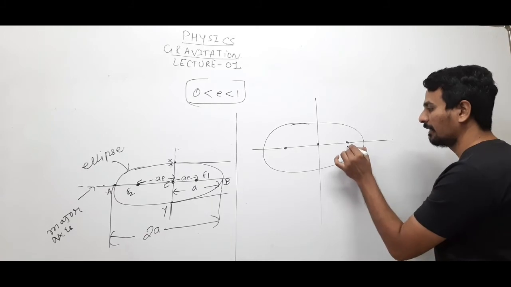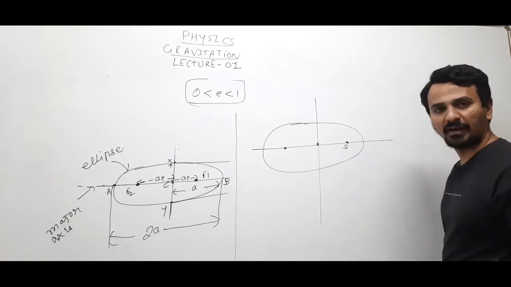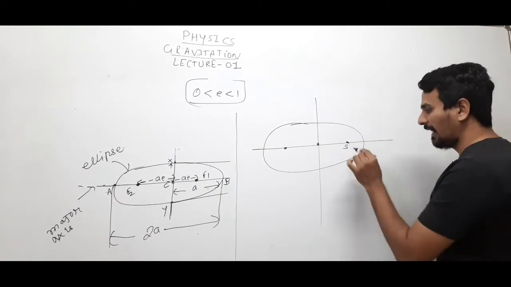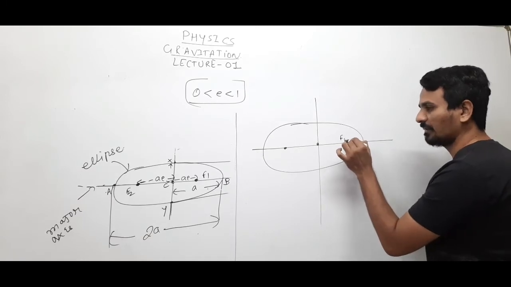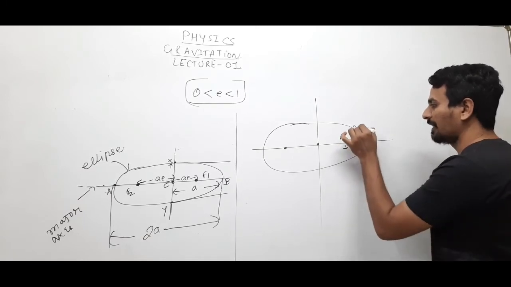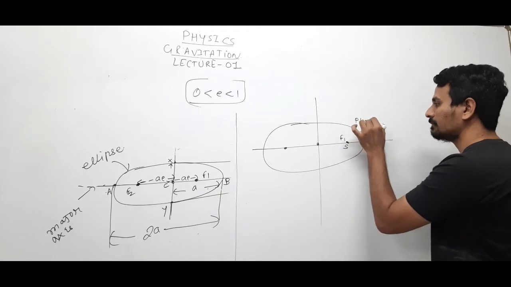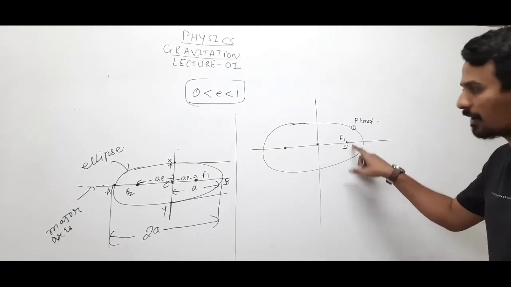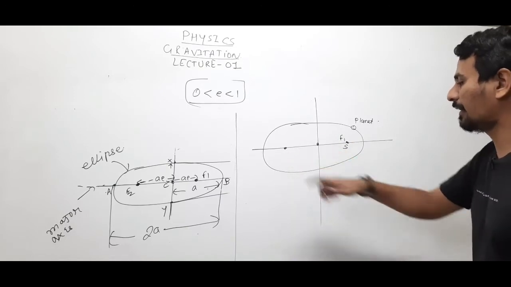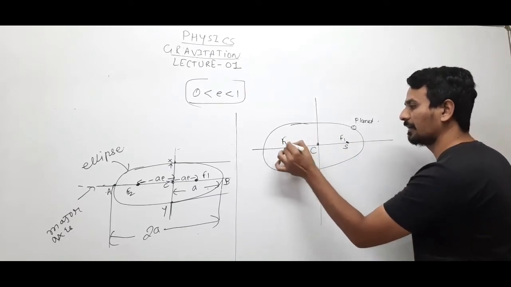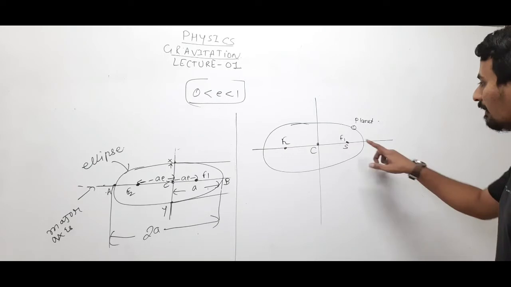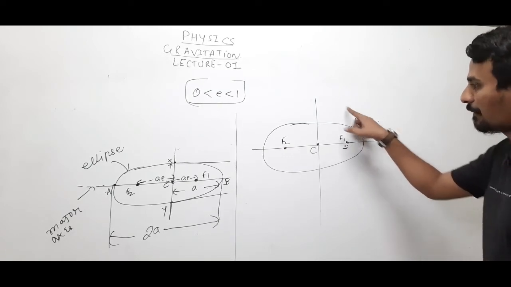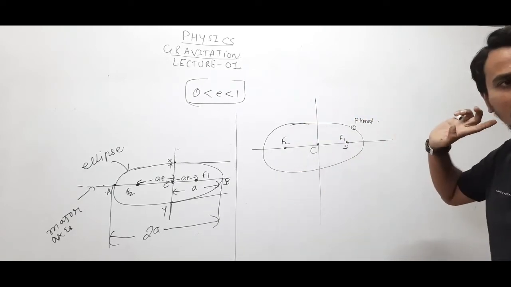So let us say the sun is at this distance, at this focus. Say this is F1. So the planet will be revolving in this orbit. This is what Kepler's first law is: the sun is situated at one of the foci. Either you can take this or you can take this. This will be the center, this will be another focus, right? So the sun is situated at one of the foci, and the planet will revolve in an elliptical orbit.